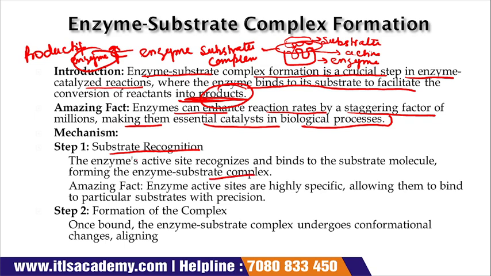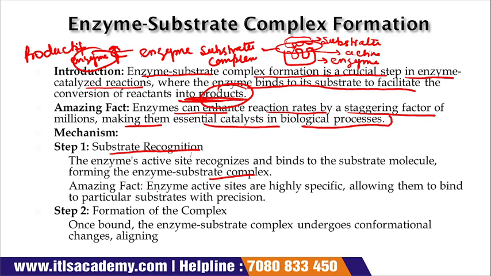First of all, the active site of the enzyme has to recognize where the binding site of the substrate molecule is present, because for the binding of the enzyme to the substrate, it is important that the binding site of the substrate be recognized. Then the enzyme-substrate complex is formed.